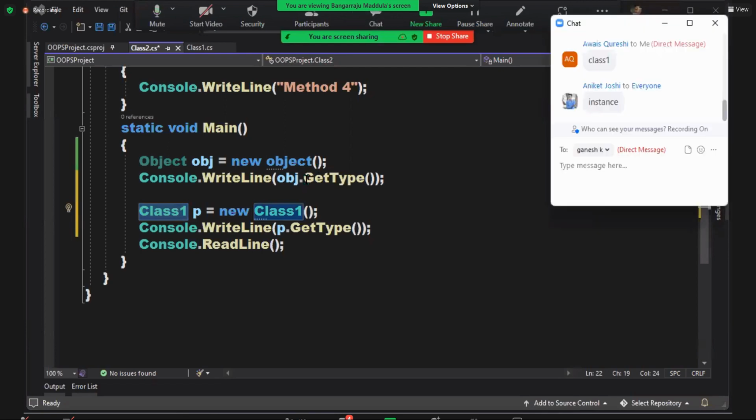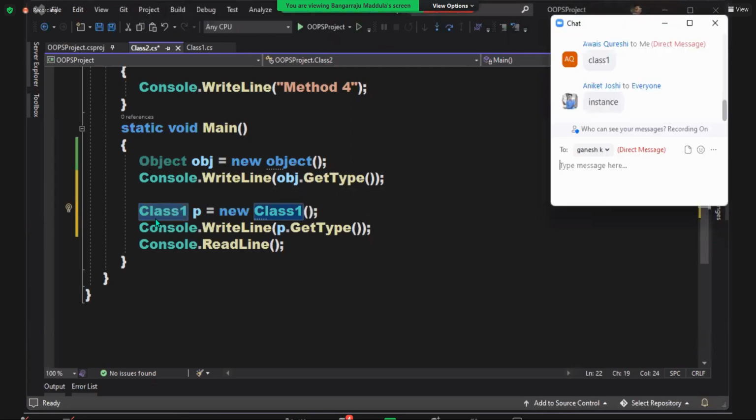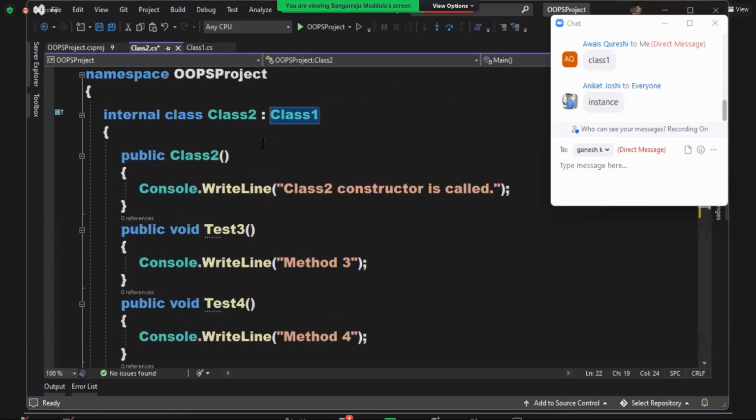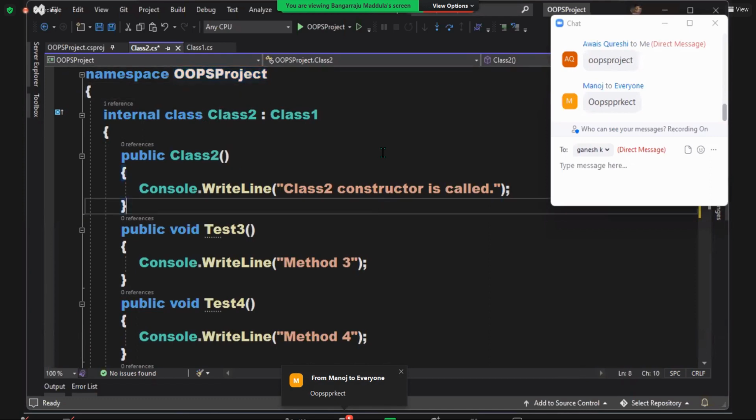Object is defined in the System namespace. Where is Class1 defined? I understood better: you are not practicing at all. On day 1 I said to you, your namespace name is your project name. What is your namespace? Every day you are writing the code and you are forgetting what your namespace is. The OOPS project is your namespace.